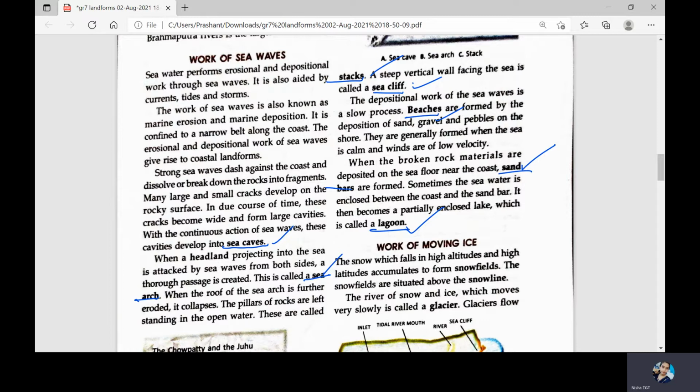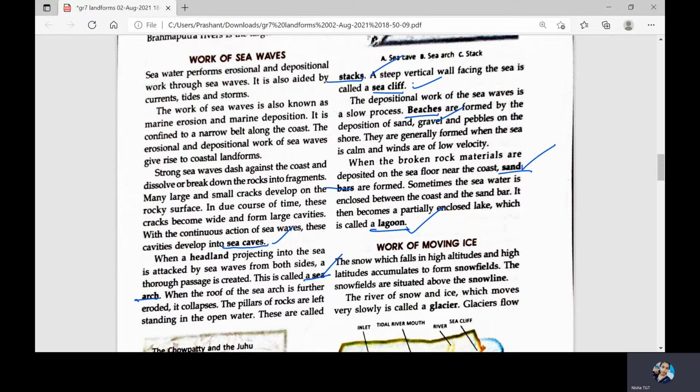When the sea caves create a thorough passage, because of this continuous attack from the sea, it becomes a sea arc. And when the roof of the sea arc also collapses, then the remaining pillar-like structure is termed a stack, and the entire steep vertical wall facing the sea is called a sea cliff.